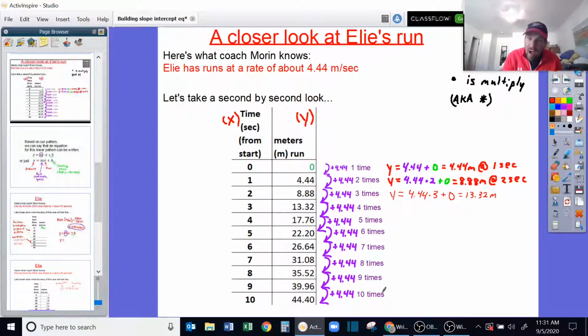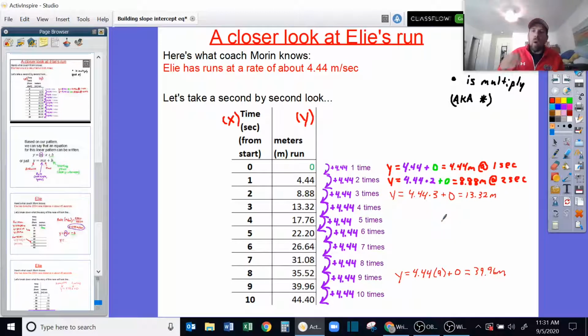We could go down now and use that same pattern. And we don't have to go 1 second at a time now. We can say, oh, well, for the ninth second, I would start at the beginning of my story at 0, and then I'd be adding 4.44 9 times plus my 0 that I started with. And so that would calculate out to 39.96 meters after 9 seconds.